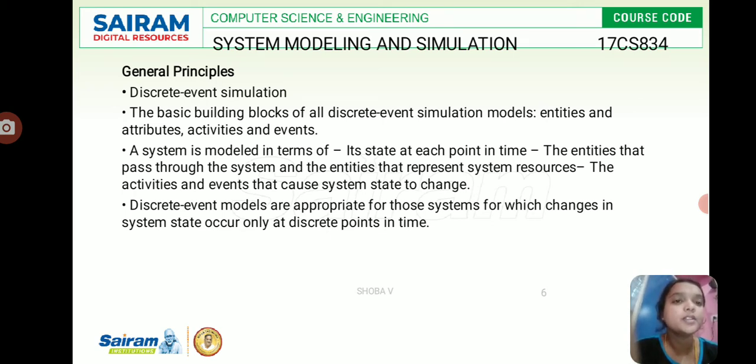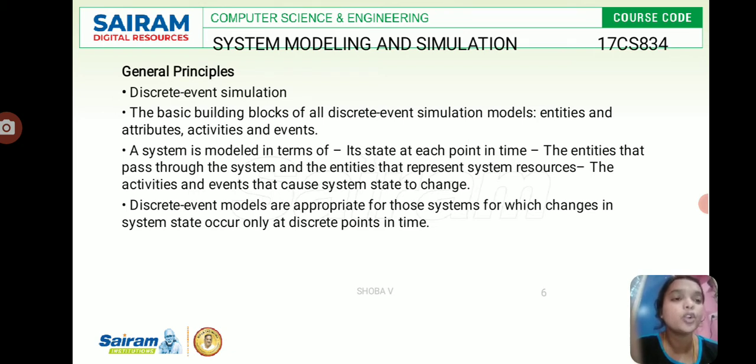And then an event is nothing but, if the activity is in process or work in process, and something occurs instantaneously, then we can say this is an event of the entity. So a system is modeled in terms of its state at each point in time, the entities that pass through the system and the entities that represent the system resources, the activities, and the events that cause the system to change.